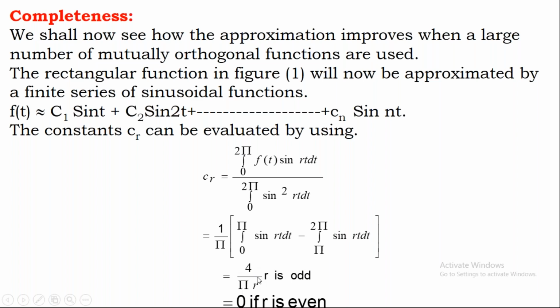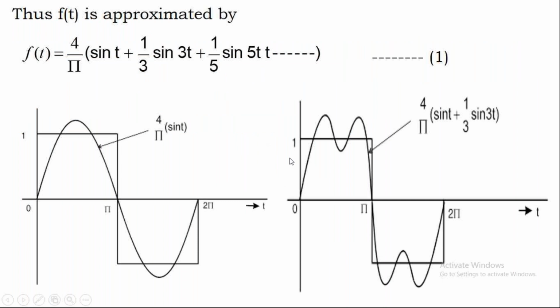Here the generalized equation is 4 by pi r is the answer when r is odd. And when r is even, it is 0. So your CR is 4 by pi r when r is odd, and when r is even, it is 0. From that, I can say that if you calculate C1, C2, C3, and so on, Cn, now observe this equation. The same function f of t is now approximated.